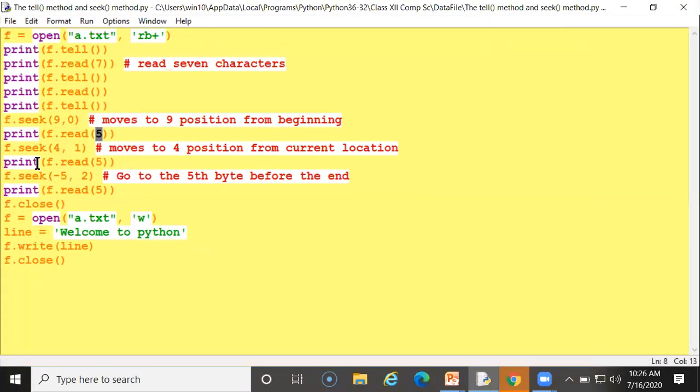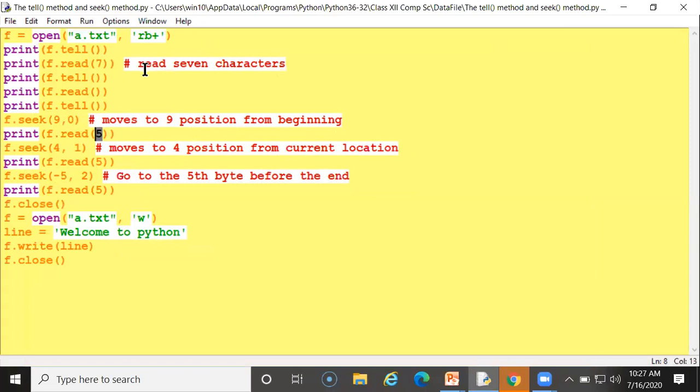So next, f dot seek, it is searching from the total characters, 4 from the first position. Move 4 positions from the current location. Now this will be -5, meaning from last to first. See here how to search a negative value.